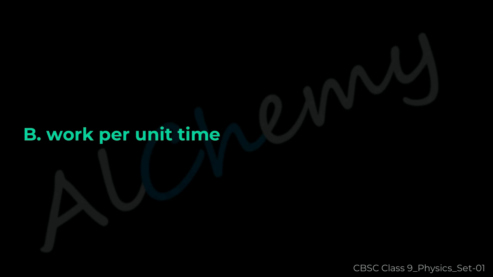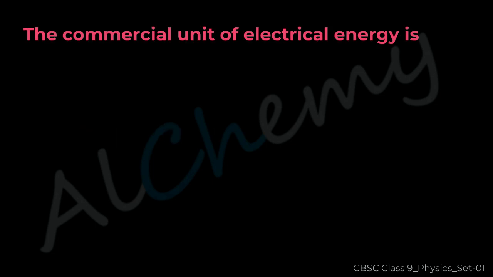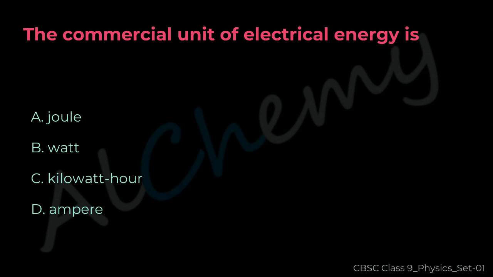The correct answer is B. Work per unit time. Question 27. The commercial unit of electrical energy is A. Joule. B. Watt. C. Kilowatt hour. D. Ampere.